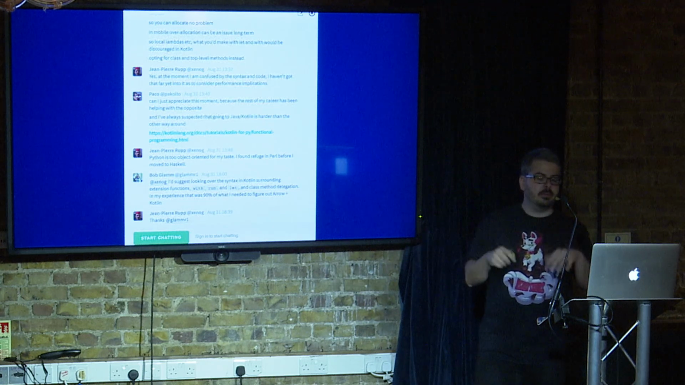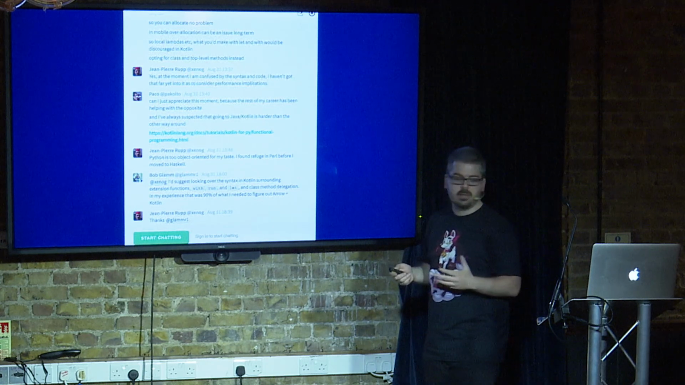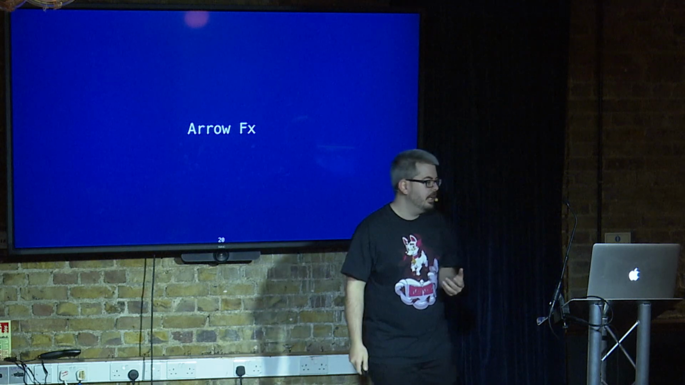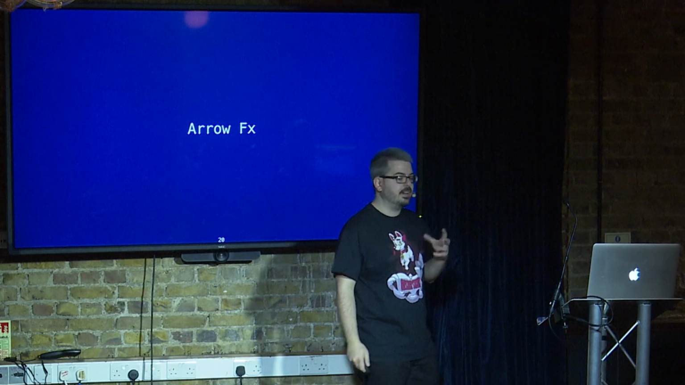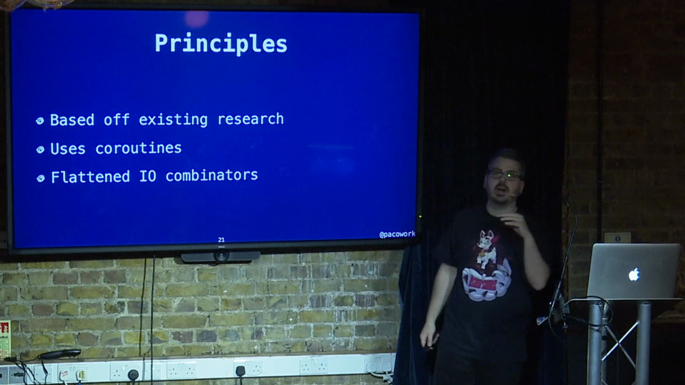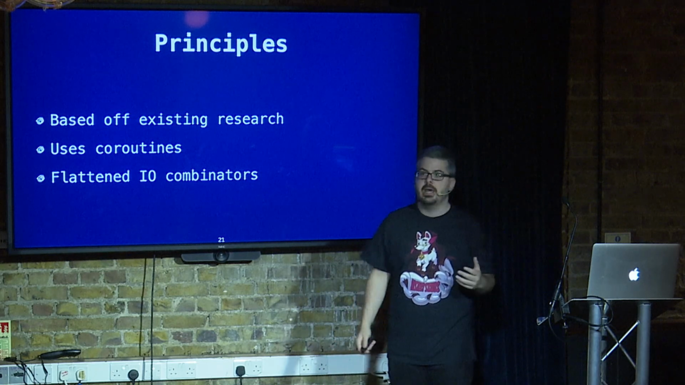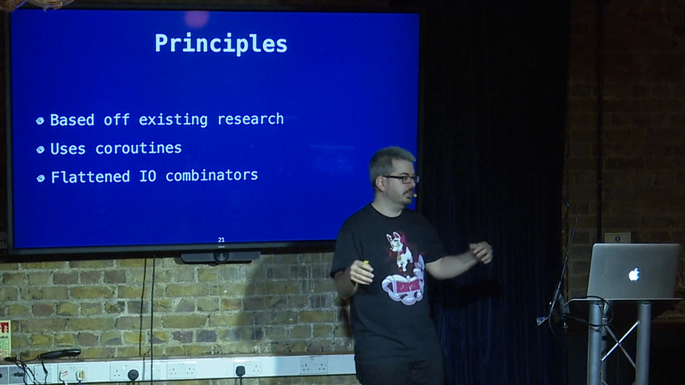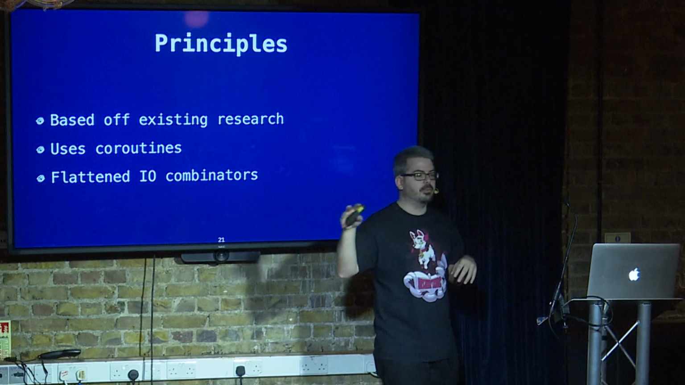So let's go through a little bit of a rundown of the different libraries that we have. The first one is Arrow Effects. Arrow Effects is sort of an effect system that is based on existing principles. We looked into an existing paper for a language, and we saw if we could apply those same concepts within the Kotlin environment on top of coroutines.